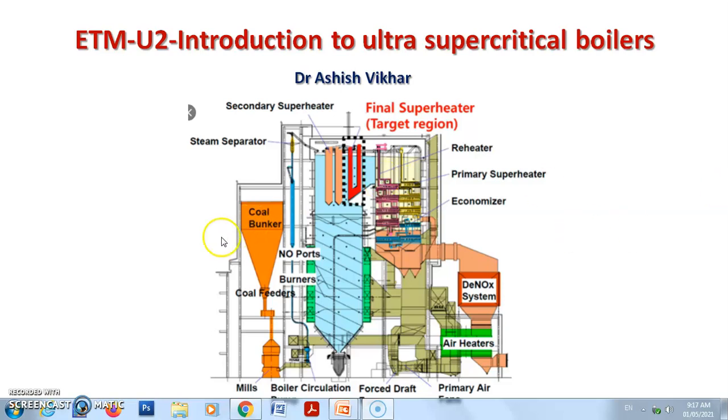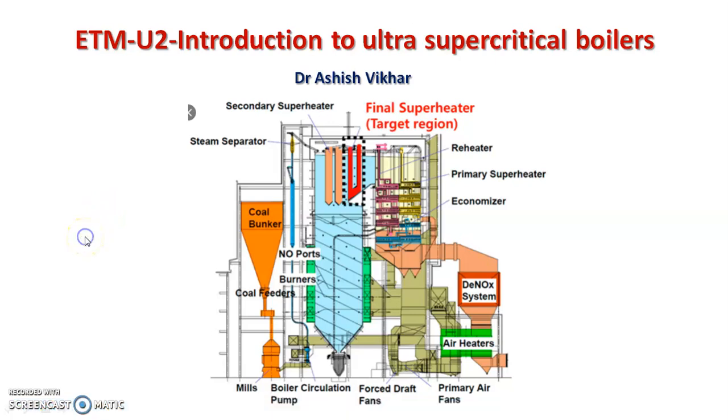So in this picture you will see there is a coal bunker and coal feeder on the left-hand side. Then you will see the steam separator, secondary superheater and reheater, primary superheater, and economizer. Such a boiler and its layout are somewhat different from a traditional boiler. So let us see the points in short related to ultra supercritical boilers.